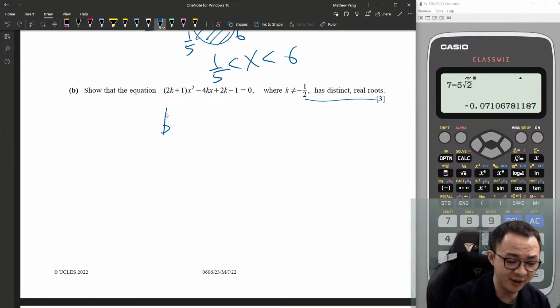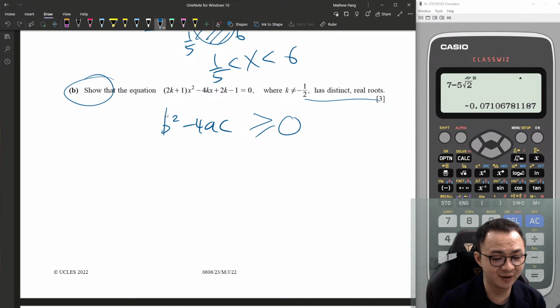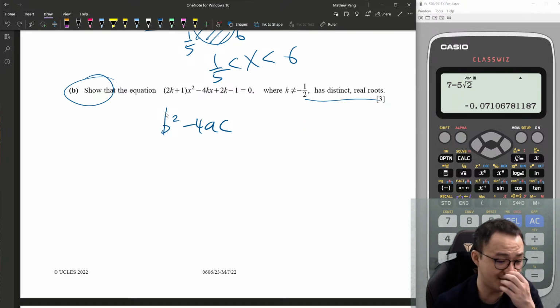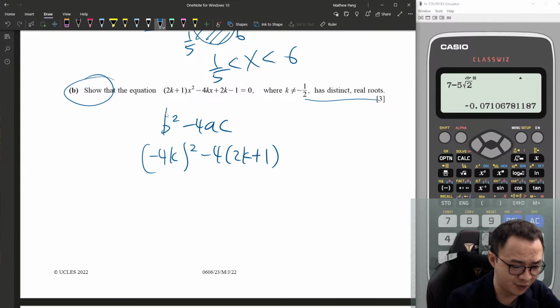b squared minus 4ac bigger. They ask you to show. So for any question that wants you to show, I know it's bigger or equal to 0, but I will not write it. I want to show the final answer is that. So my b is negative 4k. My a is 2k plus 1, square.